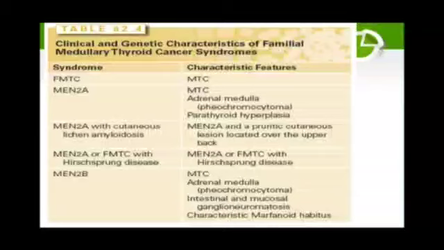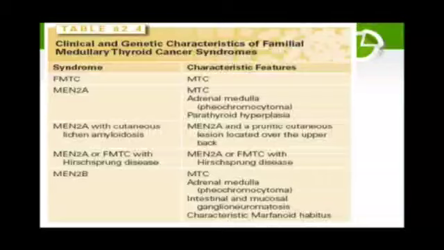There is involvement of MEN2A with pruritic cutaneous lesions. MEN2A or familial medullary thyroid cancer with Hirschsprung's disease is seen. MEN2B, you can see there is medullary thyroid cancer and pheochromocytoma. There is no involvement of the parathyroid.